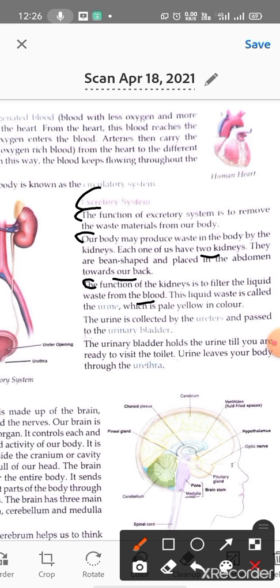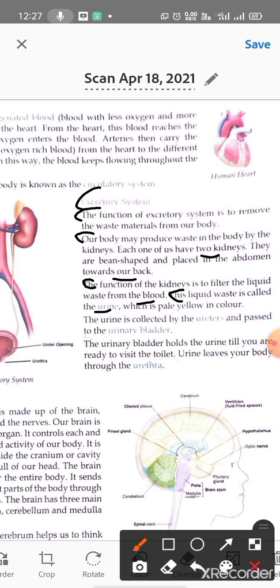This liquid waste is called urine. So what is the name of liquid waste? Urine, which is pale yellow in color. In pale yellow color. जो लिक्विड वेस्ट होता है वो हमारी यूरिन होती है एंड उसका कलर क्या होता है?